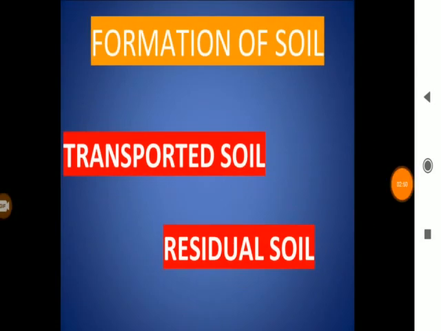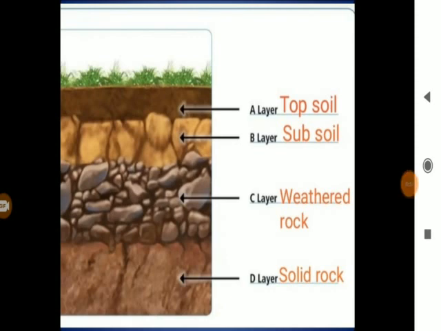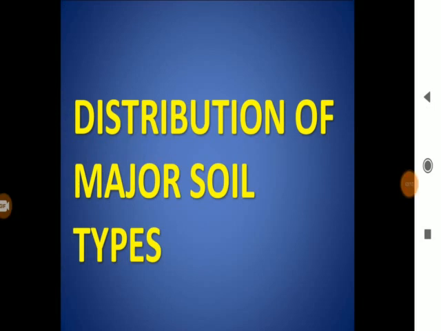Now next is soil layers. A layer is topsoil, which is rich in humus and it is very good for the fertility of soil. B layer is subsoil, C layer is weathered rock and D is solid rock. So now move to the next topic, distribution of major soil types.